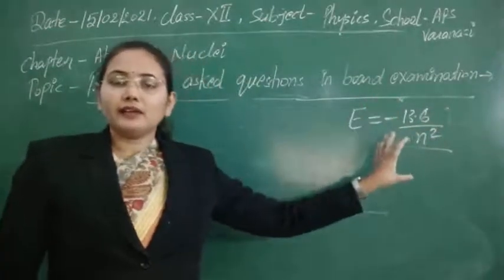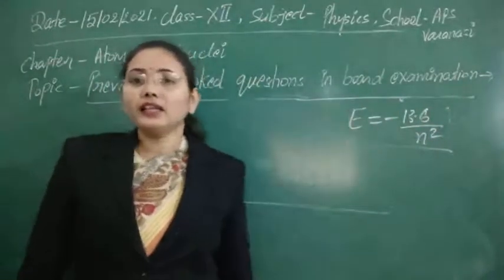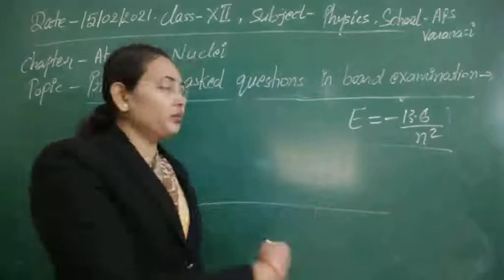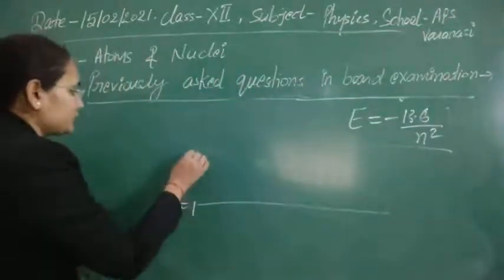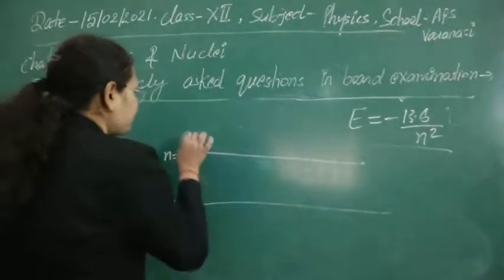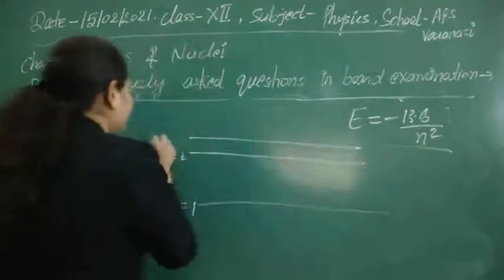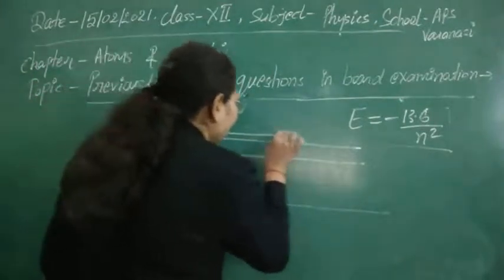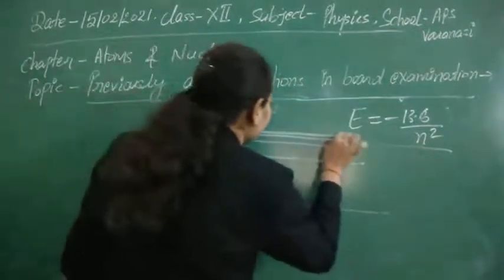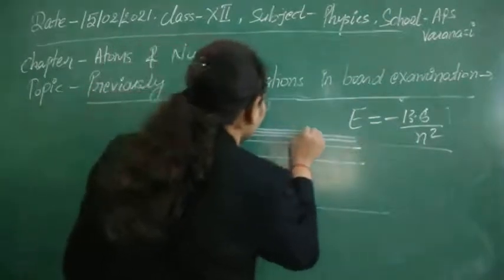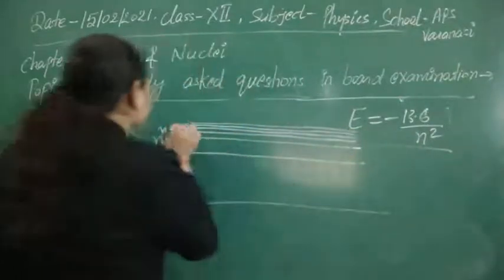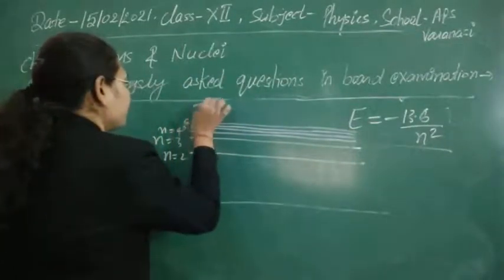So if we look at that energy, the spacing between levels decreases as we go to higher orbits. It means the spacing between n is equal to 1 and 2 will be greater in comparison to the spacing between n is equal to 2 and 3. Again, in comparison to n is equal to 3 and 4, it will decrease further. So this is 5, this is 6 and so on infinitely. Clear?